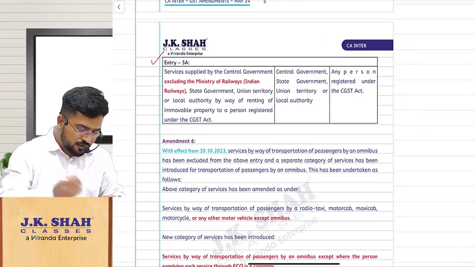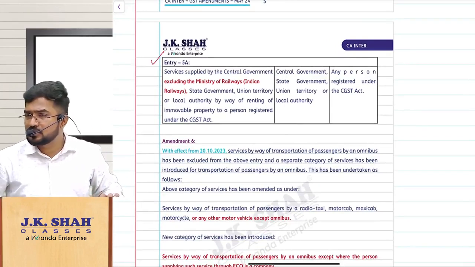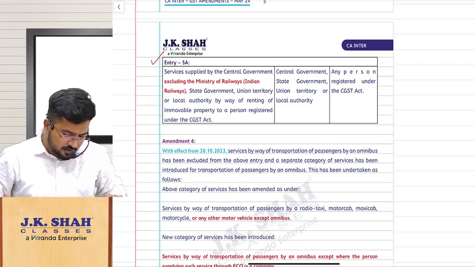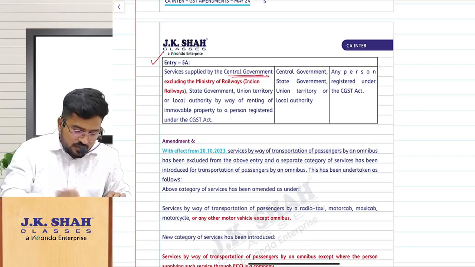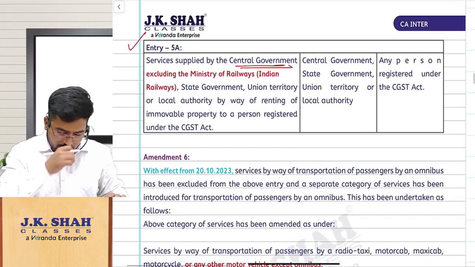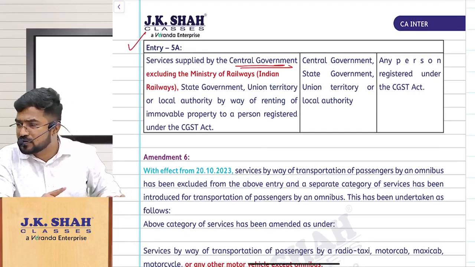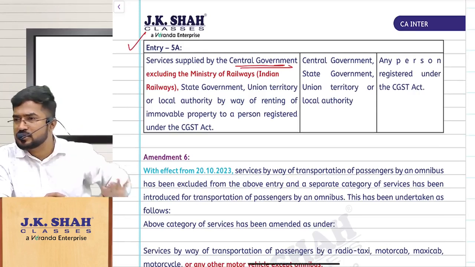Amendment 5A, also the same thing, right? Amendment 5A, do you remember my renting of immovable property? So now renting of immovable property done by this central government. Now listen, this is something interesting here. See, now you remember renting of immovable property services provided by government coming under RCM? When? If the recipient is registered person.